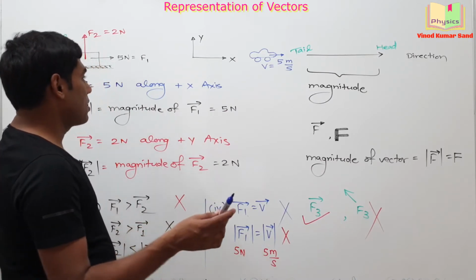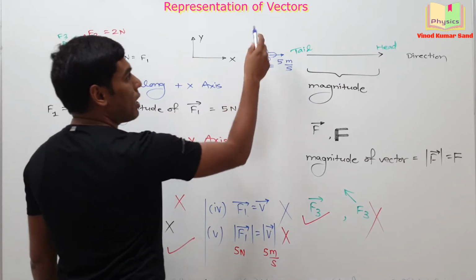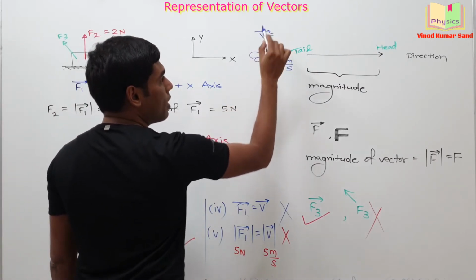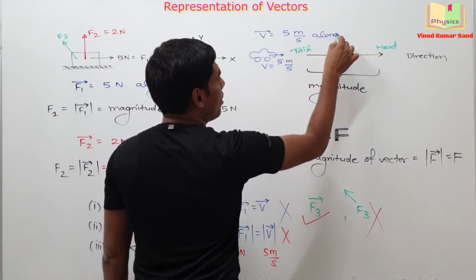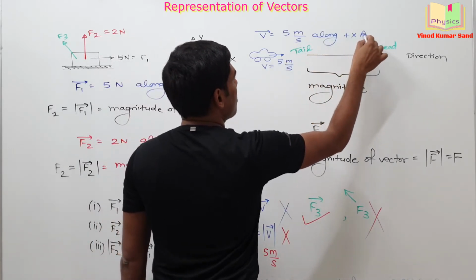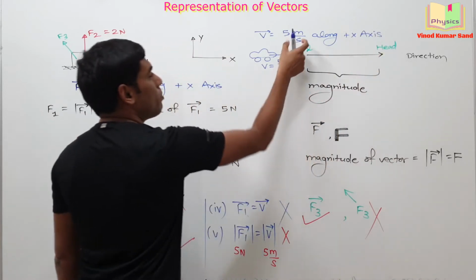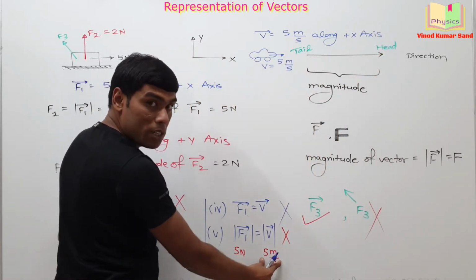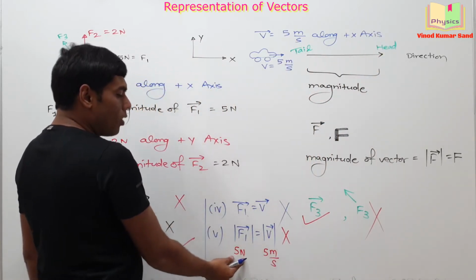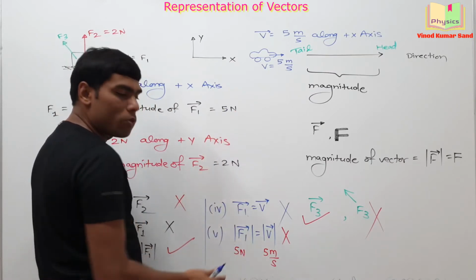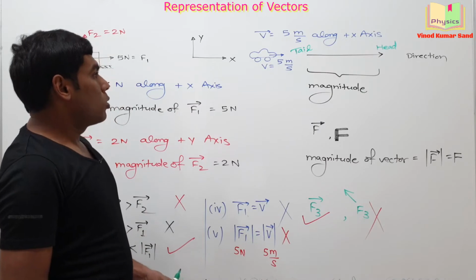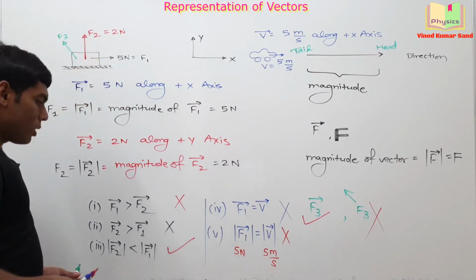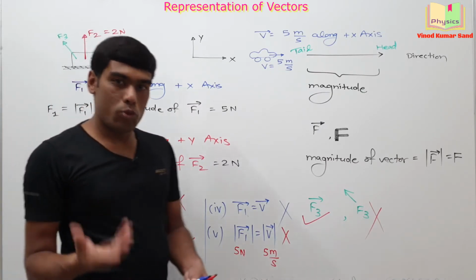I hope you have represented that velocity in the correct manner. How have you written that velocity? That velocity is 5 meter per second along the positive x-axis. So the magnitude was 5 meter per second and you cannot compare it with the magnitude of the force, 5 Newton. Okay. You should write all this information about the vectors and then we'll go further.